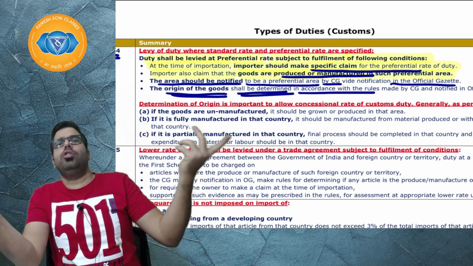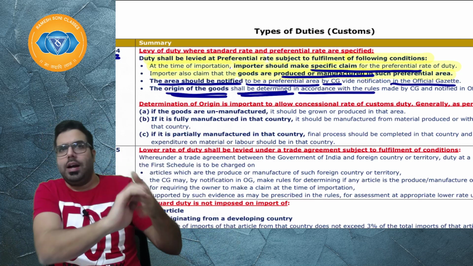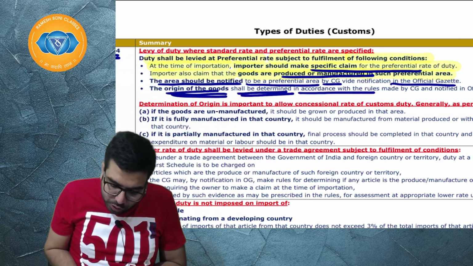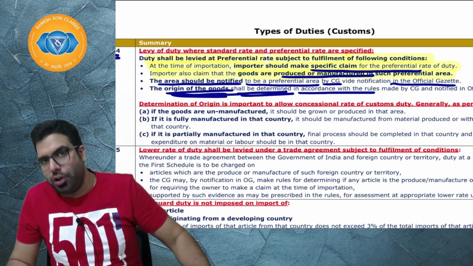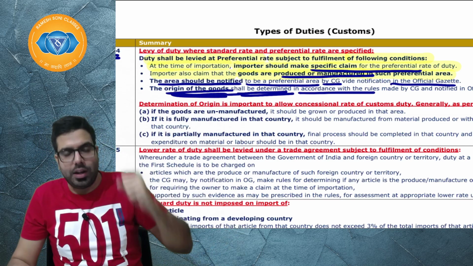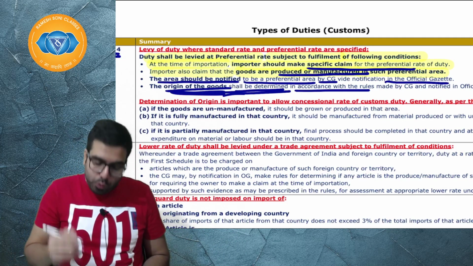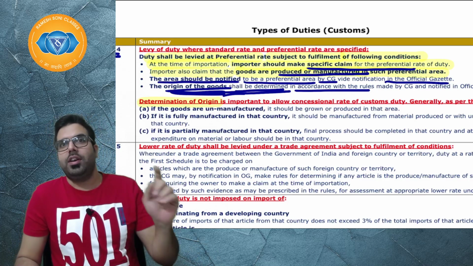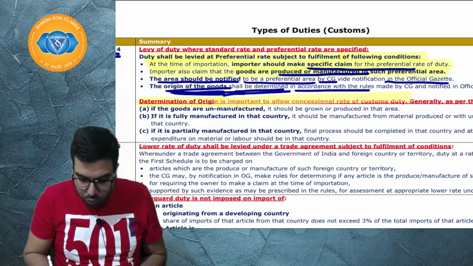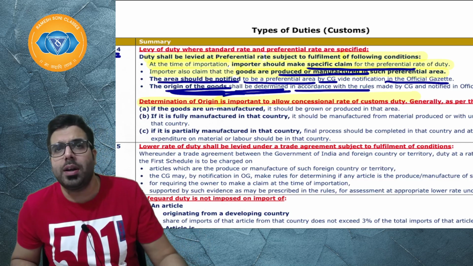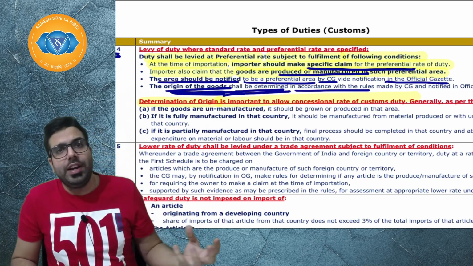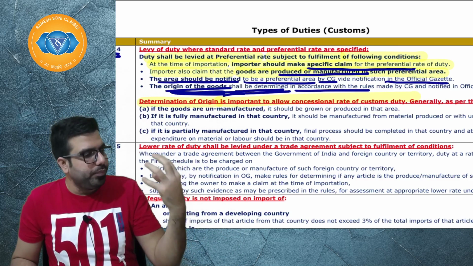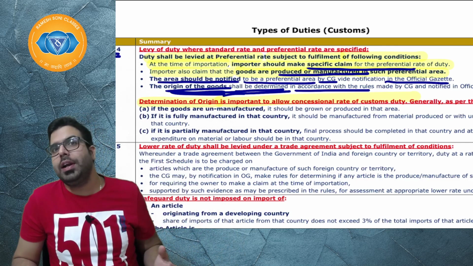Just because you say it is manufactured in Sri Lanka, they will not accept it. They will see whether the origin of the goods is from Sri Lanka or not. Basically, the goods should originate from Sri Lanka. Sir, how do we determine the origin? The determination of origin is very important to allow the concessional rate of duty. Sir, how do we determine that it is originating from a preferential area? How do we determine the origin?